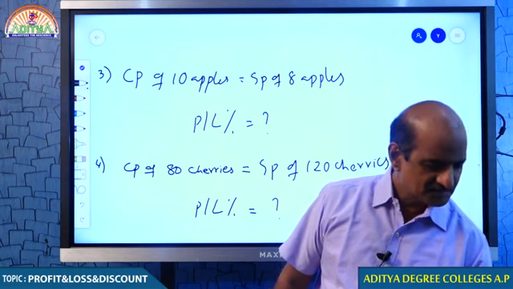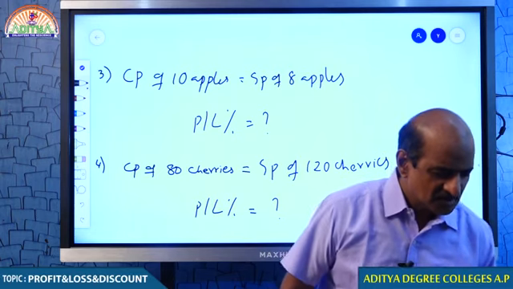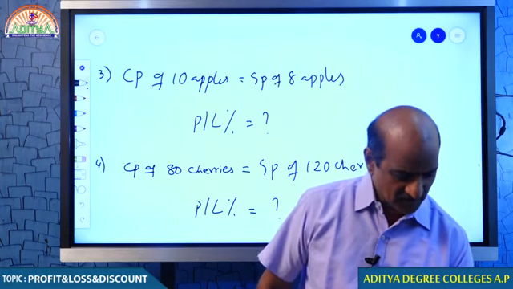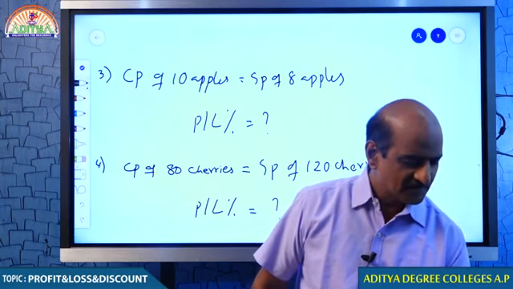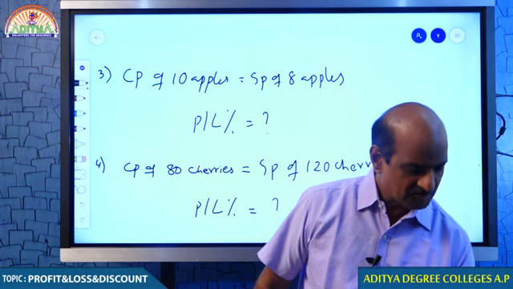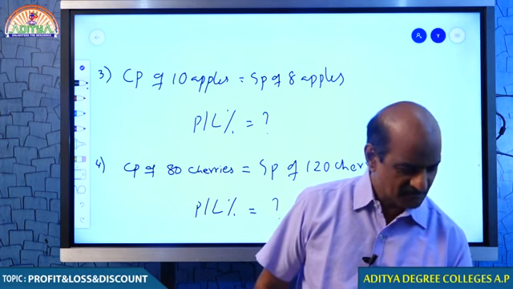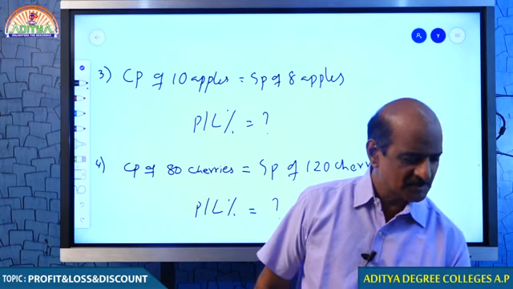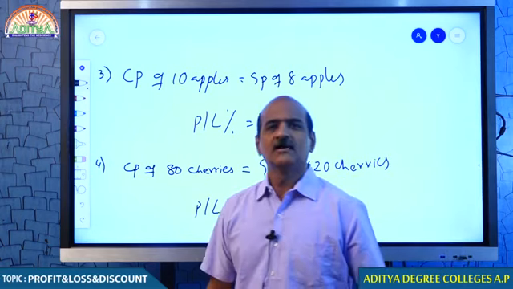Go ahead, man. First of all, you must confirm in the very first case, students, you are giving me only percentage, but you should also give me whether it is profit or loss. If it is profit, please mention P. If it is loss, mention L. If you don't do that, I will not be able to understand what you must be thinking. That's good, very good. Well done, students.